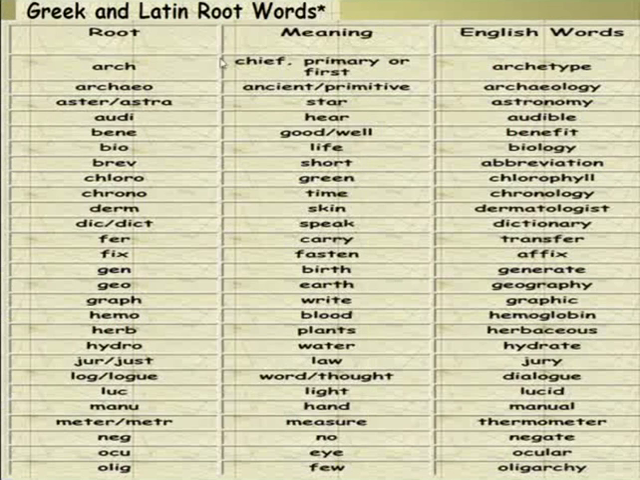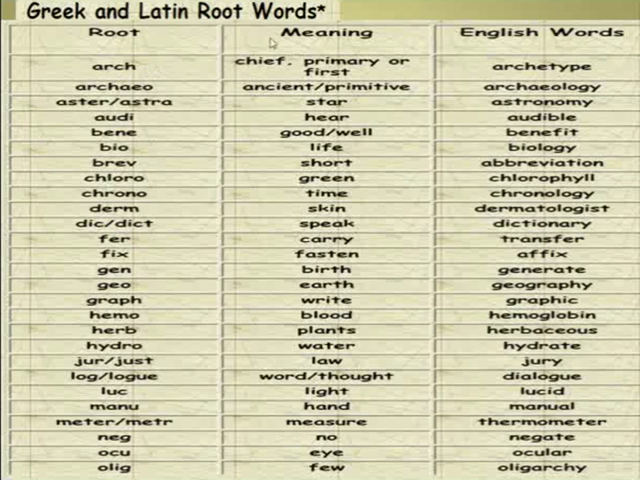Greek and Latin root words. If we say the root, okay, we stop here and then we continue. Now here is the chart or the table as a conclusion for the Greek and Latin root words together in one table, in one list. Here is the root, here is the meaning, and here is the English word or words.